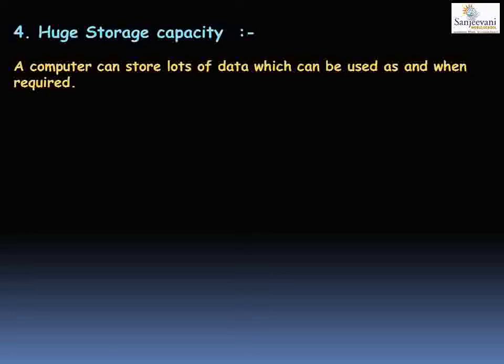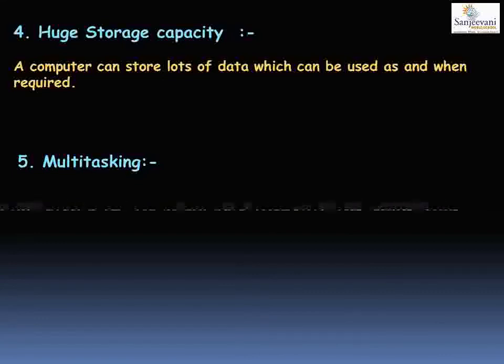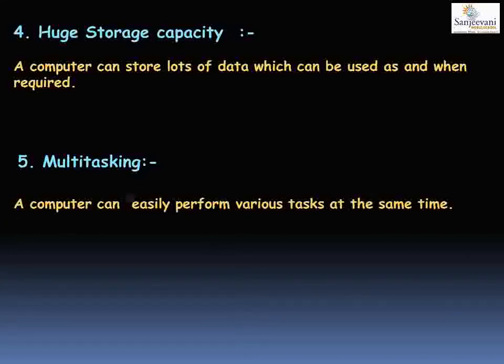So the next characteristic of a computer is multitasking. Multitasking is when the computer can perform more than one task at the same time. It can easily perform various tasks at the same time. For example, at your home, you are doing some painting in Paint. Afterwards, you minimize Paint and you start typing something in MS Word. Now while typing, you feel bored. You feel like listening to music. So you open YouTube and you start listening to music.